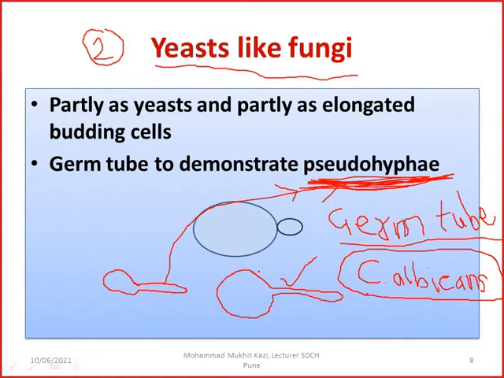I am really sorry for this diagram, just bear with me. You can understand there is no constriction. The cell wall has extended to form a tubule like structure. If you are able to see this, there is no constriction. This is called pseudohyphae. It looks like hyphae, but it is not actually hyphae. That's why it is called pseudohyphae. So they are partly yeast, what we have seen in the previous slide, and partly elongated budding cells. So this is why it is yeast-like fungi, and the example is Candida albicans. I think I have not written an example here, but now you remember this: Candida albicans is the example of yeast-like.